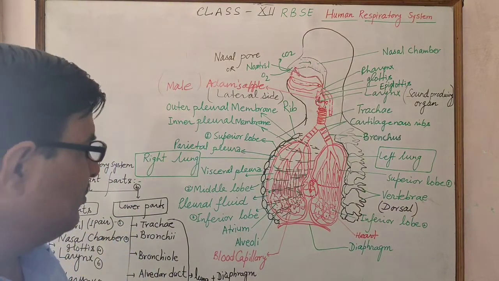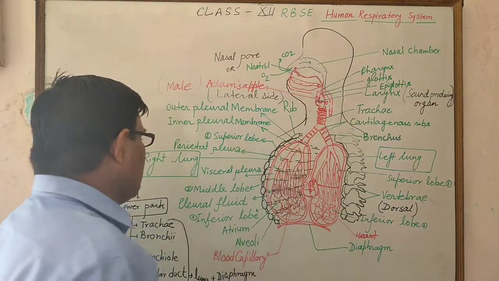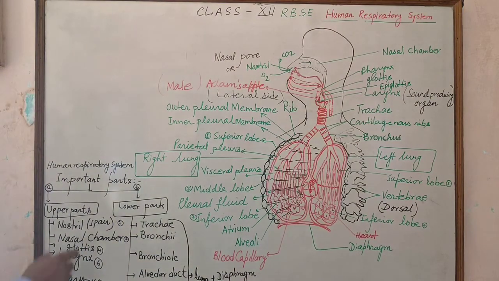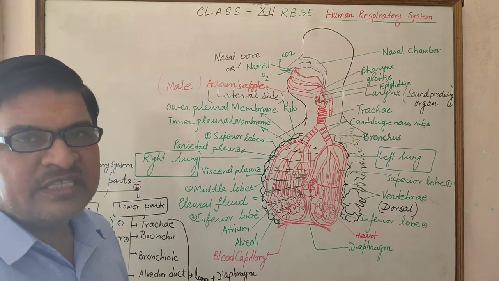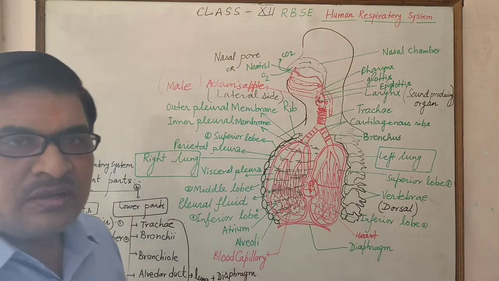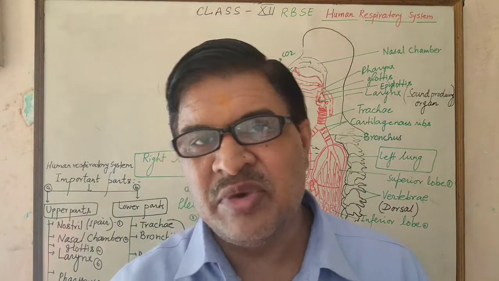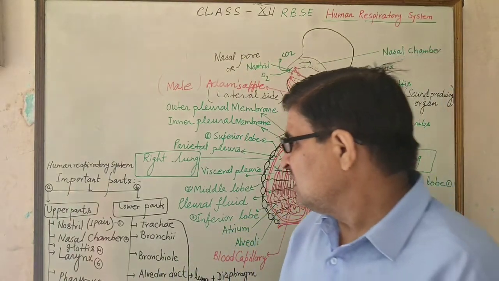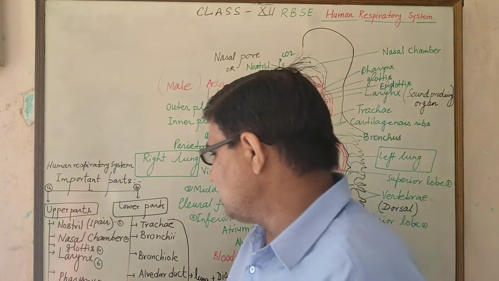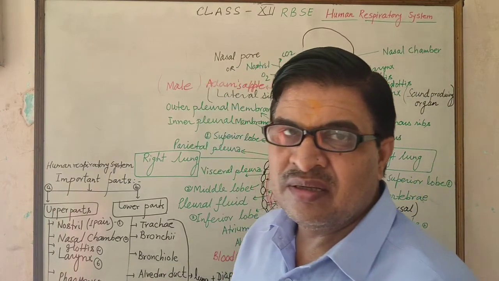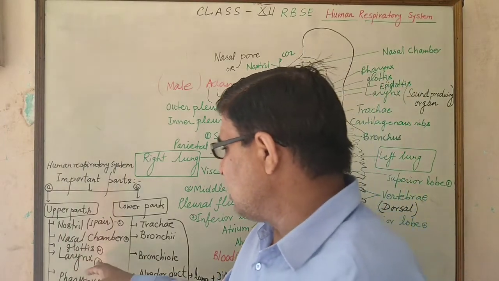So in very brief, the human respiratory system is divided into two parts, upper parts and lower parts. The upper parts have the nostril or nasal pore, by which oxygen enters and carbon dioxide comes out during inspiration and expiration. Nostril opens in the nasal chamber. This nasal chamber opens in the glottis. Glottis is covered by the epiglottis, a part of the pharynx. Then the glottis opens in the larynx.